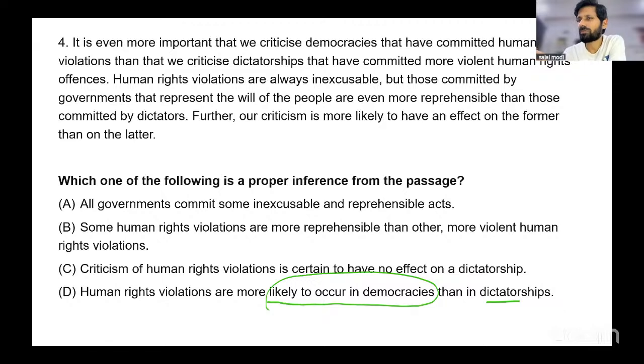Do we know this from the passage, where they are more likely to occur? They should be put to greater scrutiny. It should be more important to criticize them. But nowhere in the passage is it given that human rights violations are more likely to occur in democracies. So D does not get the support, so D is not correct.